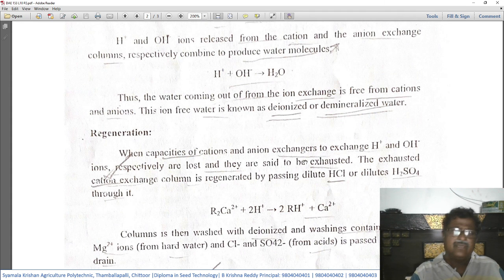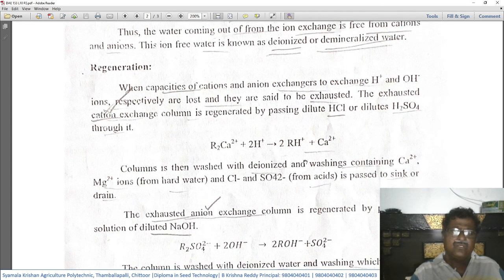Okay. Then regeneration. After using these resins for removing or exchanging cations and anions, after some time they lose their efficiency to treat the hard water and make it soft water. So once in a while it is required to regenerate these resins to use them once again.